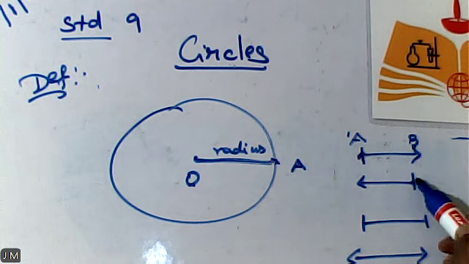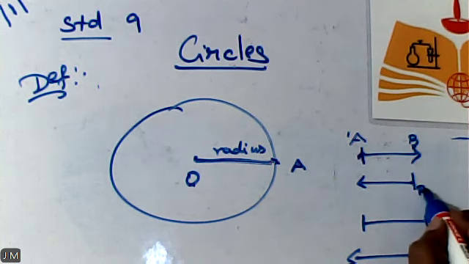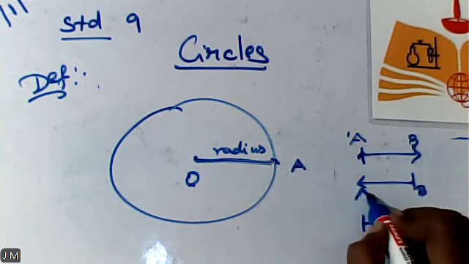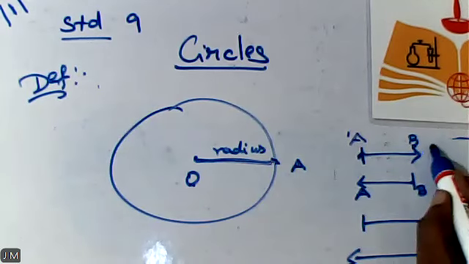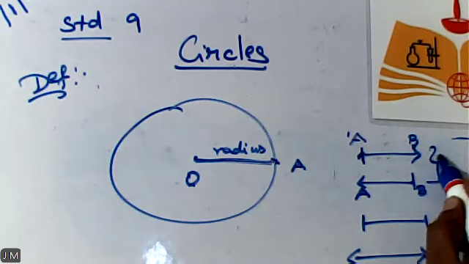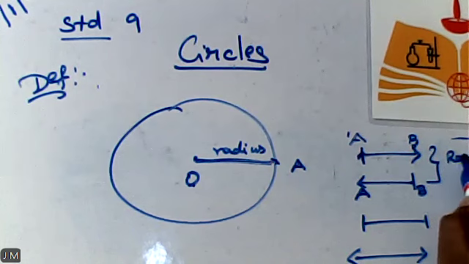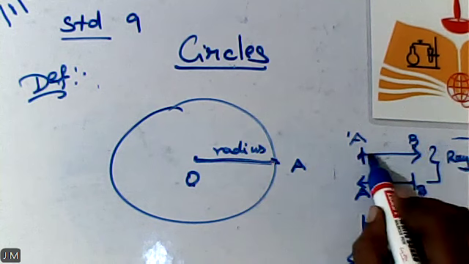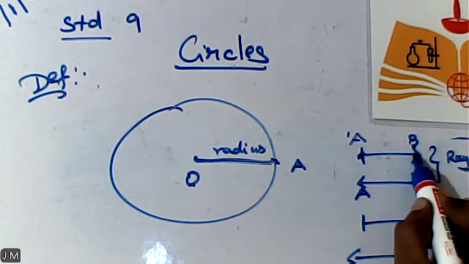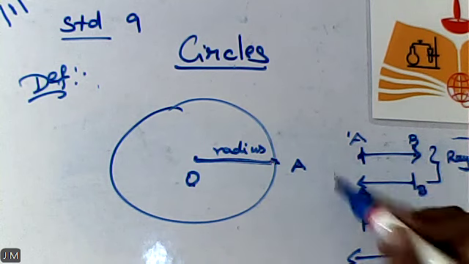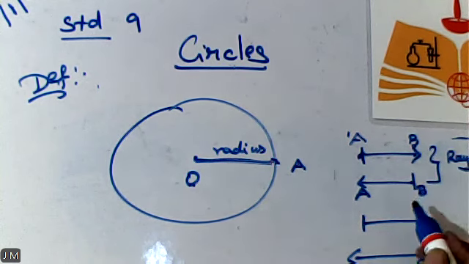What about this side? Here my B side is a fixed one and A side is a moving one. So both of these can be named what? Ray. So what is called a ray? One fixed point and one moving point. What about the moving point? It can go to the left side, right side, upward or downward direction.